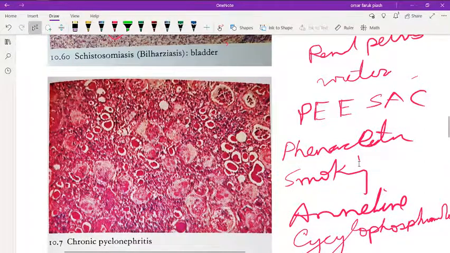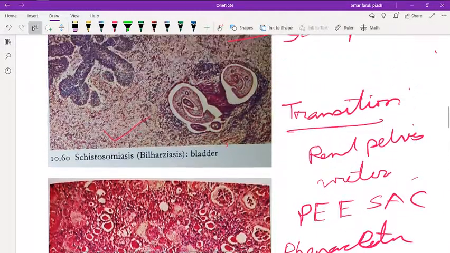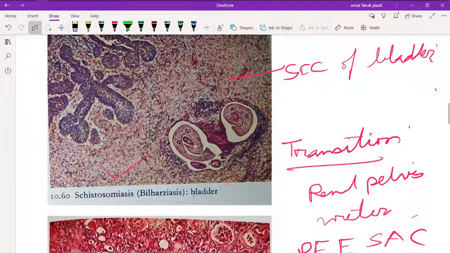Can you remember the cause of squamous cell carcinoma of the bladder? Yes, in squamous cell carcinoma of the bladder, the first cause is schistosomiasis, and the other causes are chronic cystitis and pyelonephritis, and smoking.